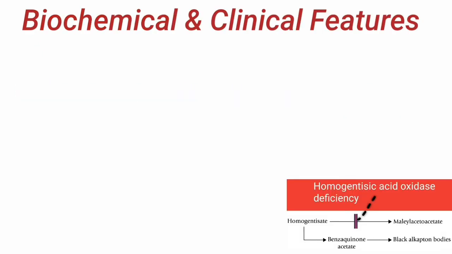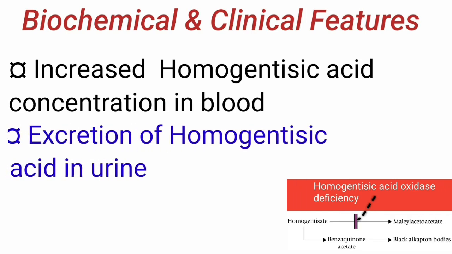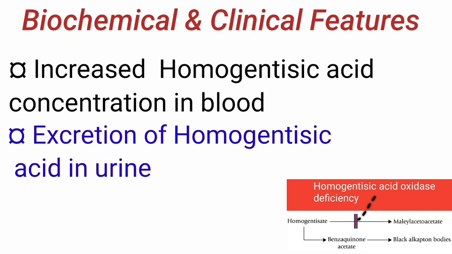Coming to biochemical and clinical features. So there is increased homogentisic acid concentration in blood because homogentisic acid is not getting converted into maleylacetoacetate. So as its concentration increases in blood, the excess amount is also excreted in the urine. So there is increased level of homogentisic acid in blood and increased excretion in the urine.